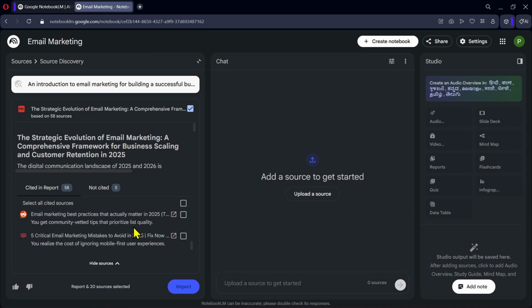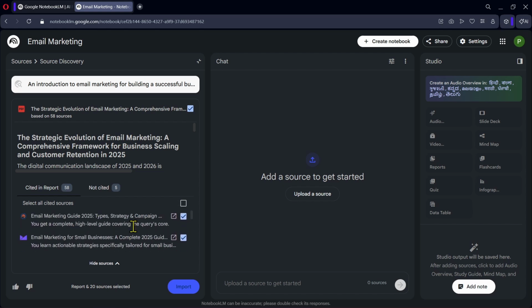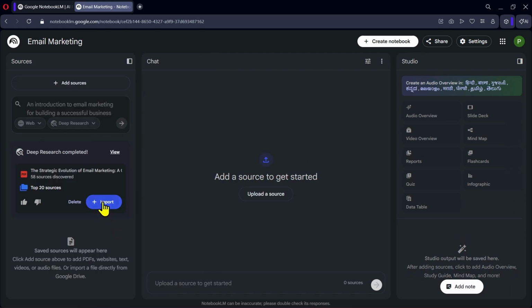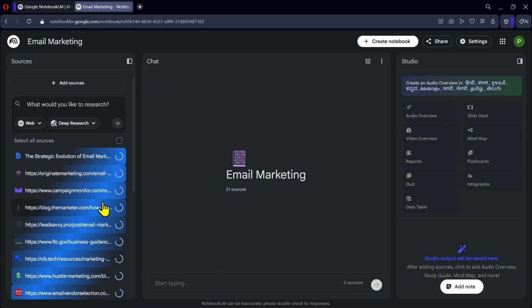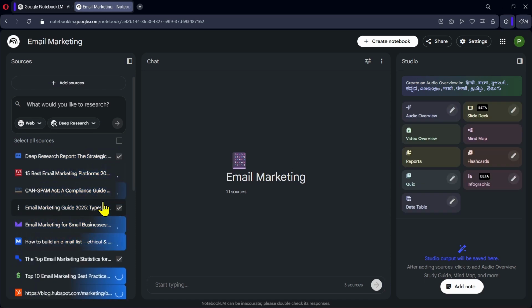You can go through them one by one and remove any sources that seem outdated or irrelevant. This allows you to control which sources the AI will use when answering your questions. If you want the AI to randomly select the top 20 sources, you can simply click on Import here. NotebookLM will now begin importing the sources into the notebook.